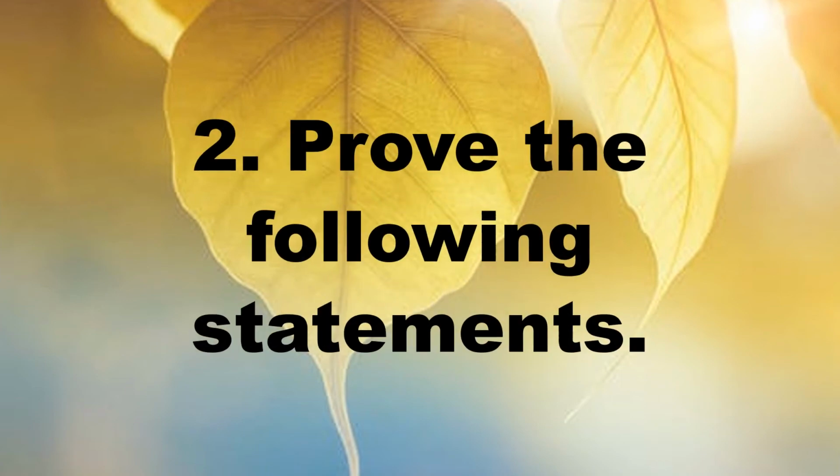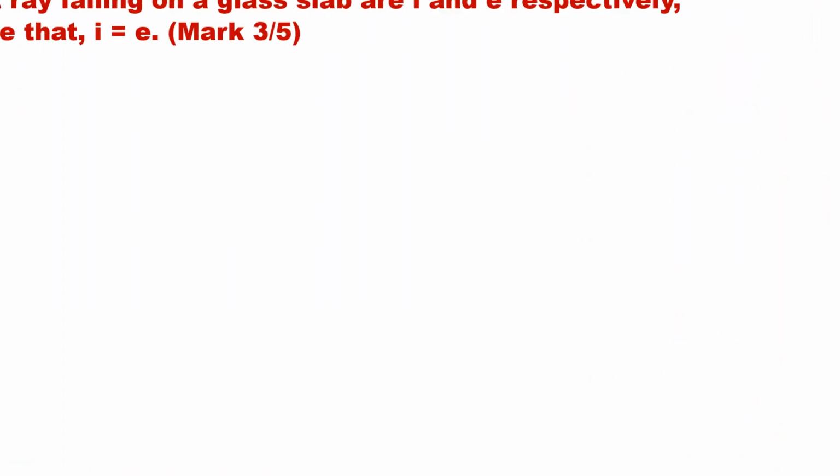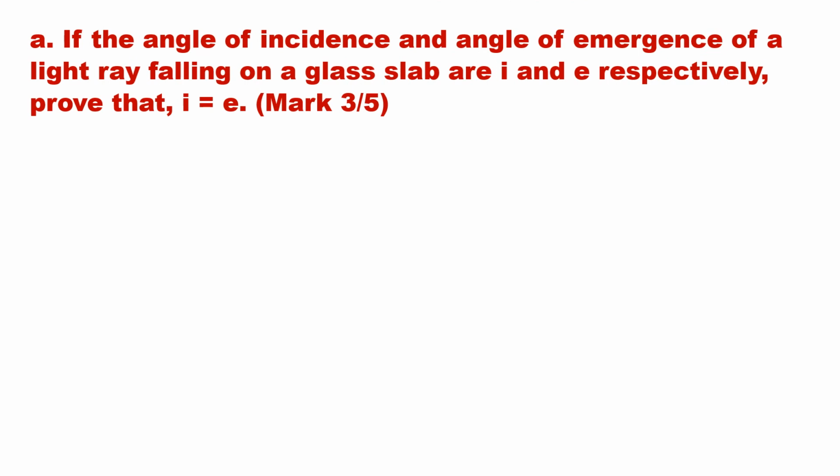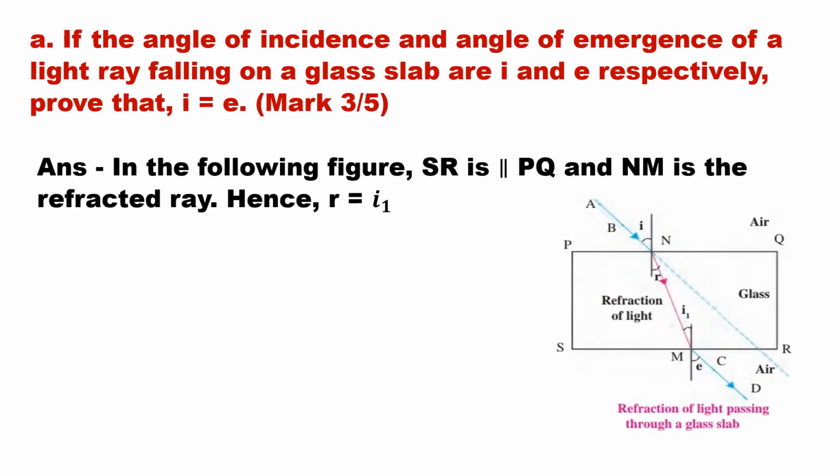Question 2. Prove the following statements. A. If the angle of incidence and angle of emergence of a light ray falling on a glass slab are I and E respectively, prove that I is equal to E. Answer. In the following figure, SR is parallel to PQ and NM is the refracted ray. Hence, R is equal to I1.